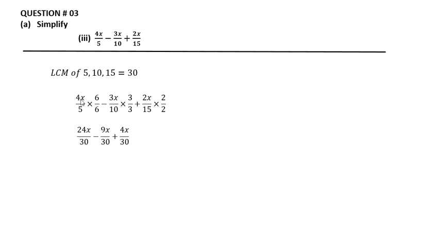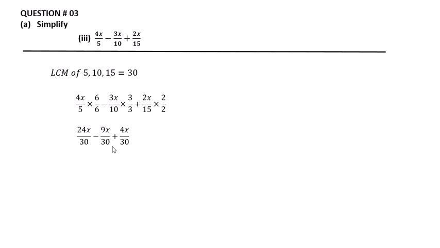After multiplication, 4x multiplied by 6 is 24x, and 5 multiplied by 6 is 30. Minus is same, 3x multiplied by 3 is 9x, and 10 multiplied by 3 is 30. Plus is same, 2x multiplied by 2 is 4x, and 15 multiplied by 2 is 30.